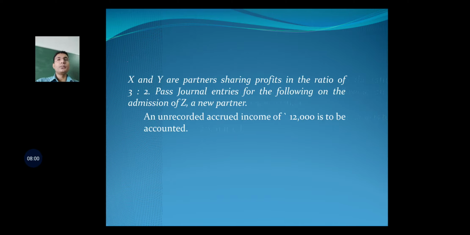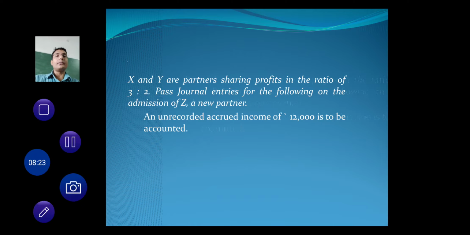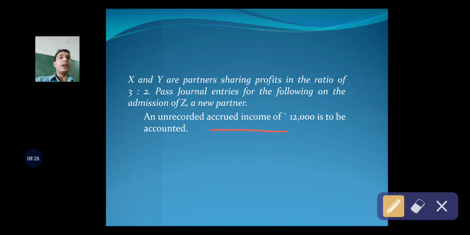Let us understand some more examples. X and Y are partners sharing profits in the ratio of 3:2. Pass journal entries for the following on the admission of Z, a new partner. An unrecorded accrued income of 12,000 is to be accounted. You know, students, that accrued income is an asset for the firm, and there was an accrued income, an unrecorded asset, existing on the date when Z is getting admission, which is now to be recorded, that is accounted.